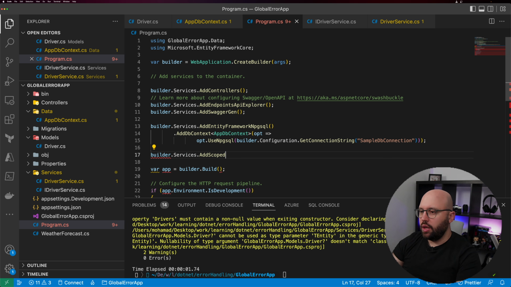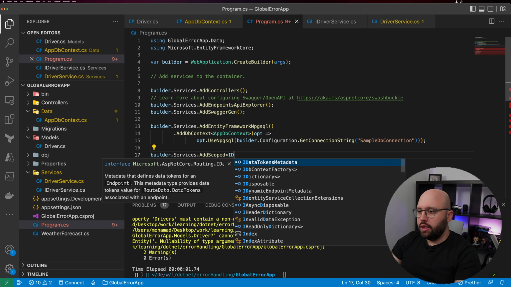builder.Services.AddScoped. The reason we're doing this is that we're injecting this service in a scoped way. So for every single request which is coming in, we're creating a new instance of this service, rather than having it as a singleton, a single version of this service which is available for us. If you don't really know anything about dependency injection, don't worry, I have another video which I'll be linking here somewhere, where we cover dependency injection in much more detail, and the difference between scoped, transient, and singleton.